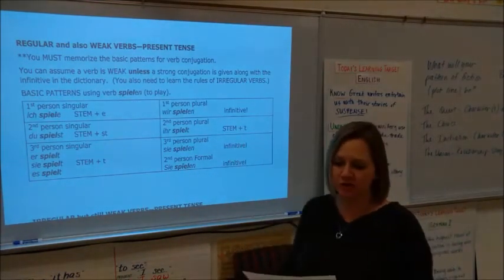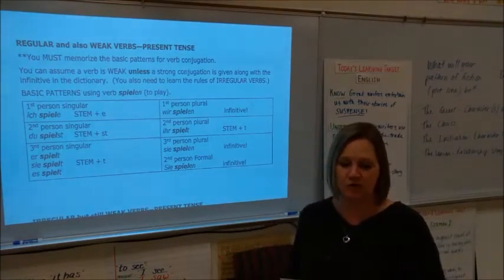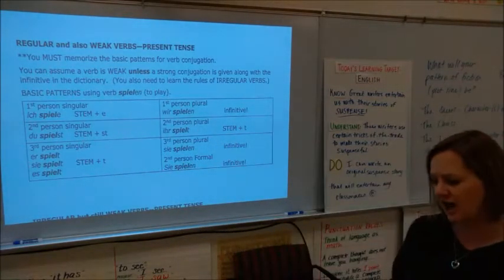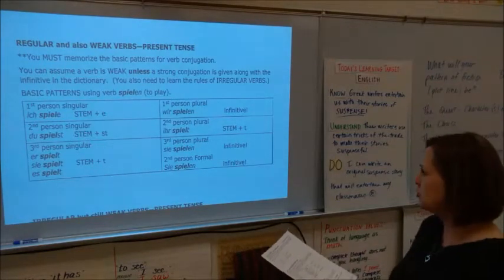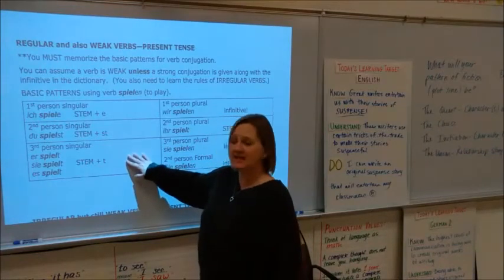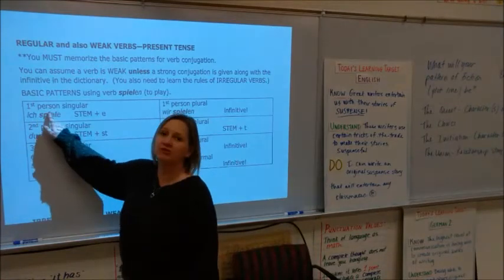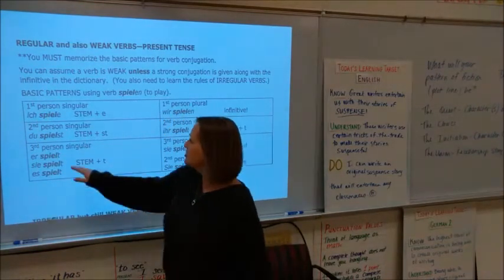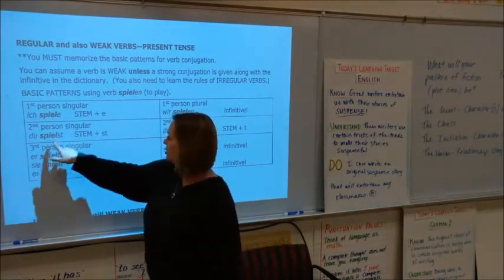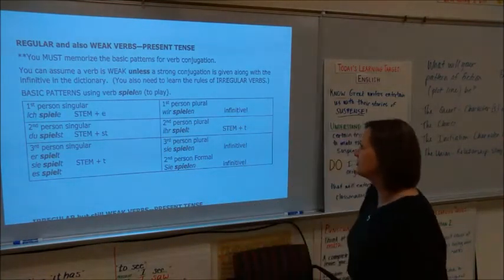You can assume that a verb is weak unless a strong conjugation is given along with the infinitive form in the dictionary. So for spielen, for ich, I do stem plus e. For du, I do stem plus st. For he, she, and it, er, sie, and es, I do stem plus t. And when I say stem, I mean basically everything except for the final en in the infinitive. So the stem of spielen is spiel. So spiele, spielst, spielt. The stem is spiel, and then I add endings after that.